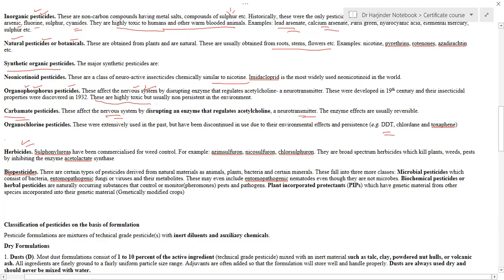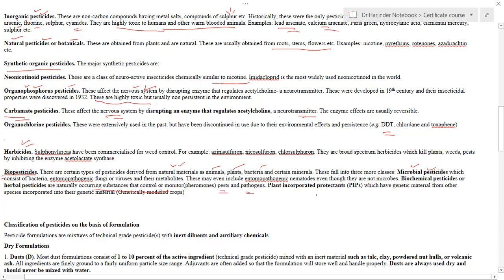There's another category of pesticides based upon their chemical structure, which is biopesticides. These biopesticides are mostly derived from natural materials such as animals, plants, or bacteria. They can be further divided into three categories. One is the microbial pesticides, which mainly consist of bacteria or fungus, whereas biochemical pesticides or herbal pesticides mainly consist of naturally occurring substances, which may include plant material.